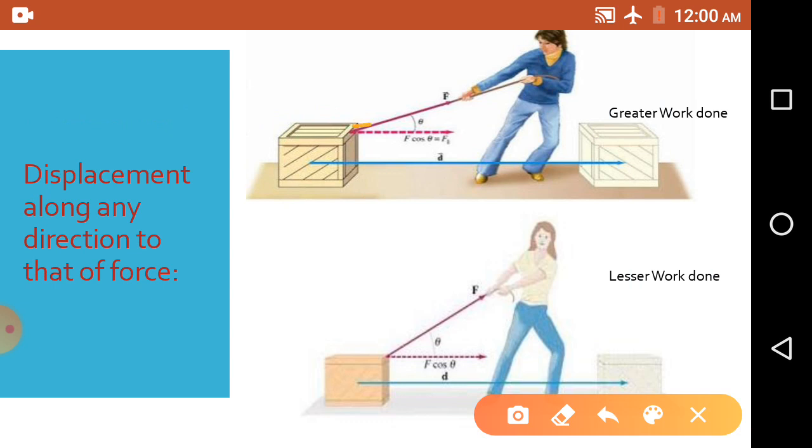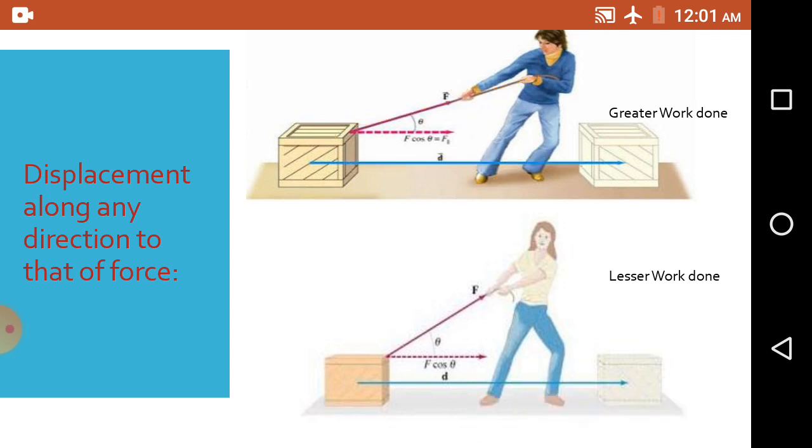This one is the direction of force, but the actual displacement is toward this, so we can't say that the force and the direction of displacement are exactly the same. There is a slight difference, because whenever the boy is applying a force, some of the force is acting in this direction, and some of the force is acting toward this direction.